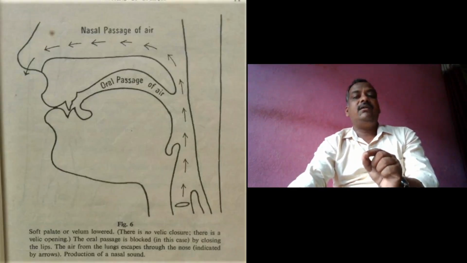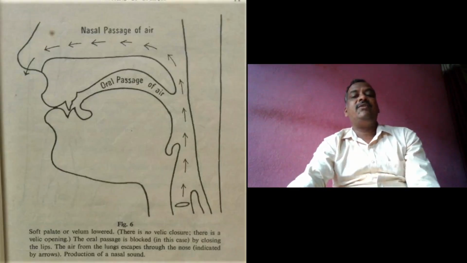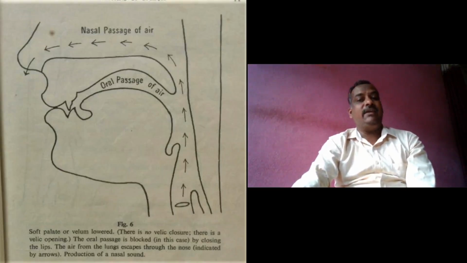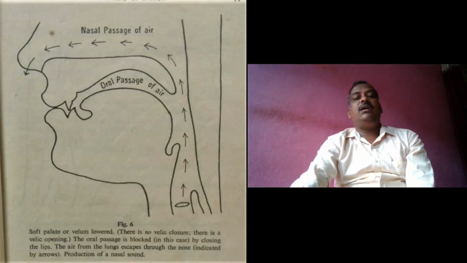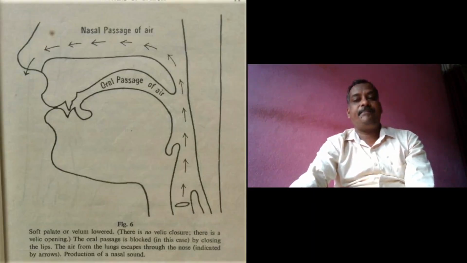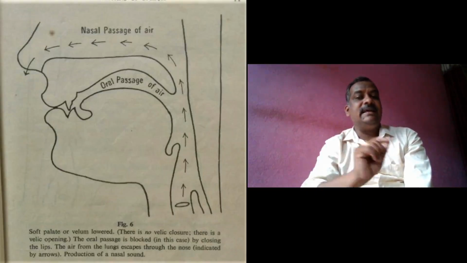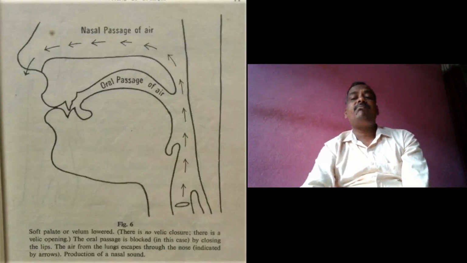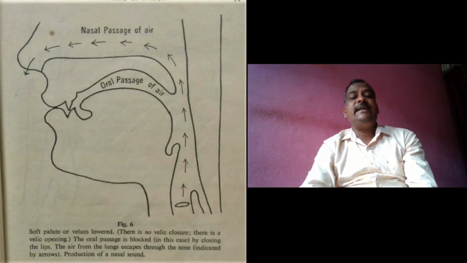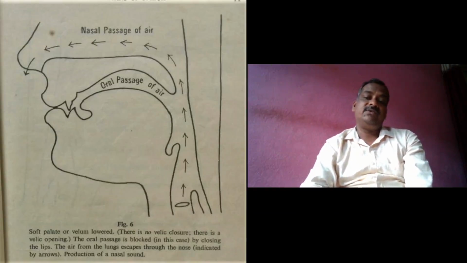Let me give an example from the Hindi language. There is a word akh. The kh sound is a nasalized sound. So these are the three categories of sounds.